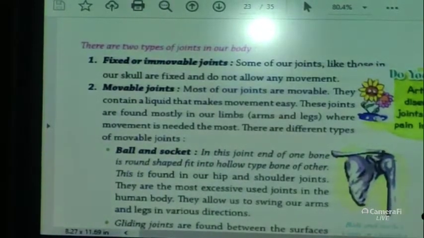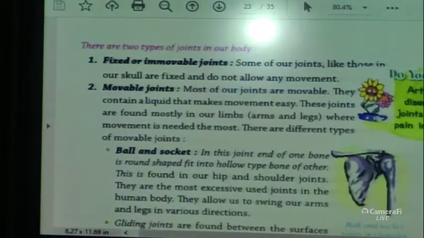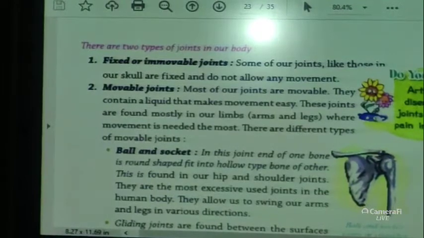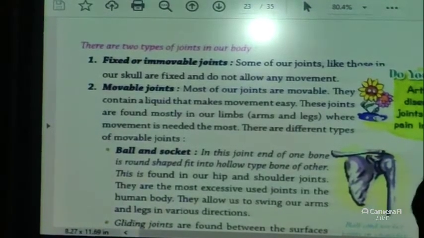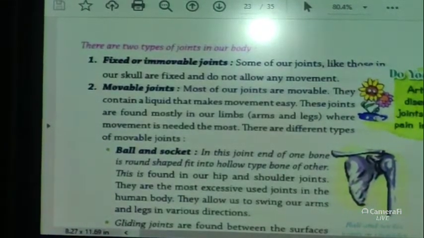They contain a liquid that makes movement easy. These joints are found mostly in our limbs. Limbs means hands or legs, arms and legs, where movement is needed the most, right? We are walking, eating, doing everything with our hands, walking, jumping, dancing with our legs. And there are different types of movable joint.